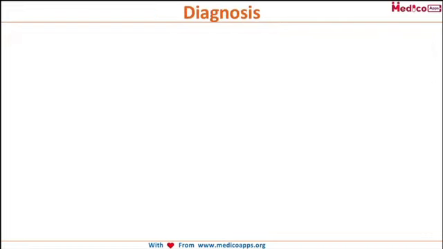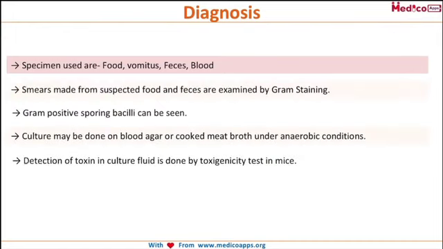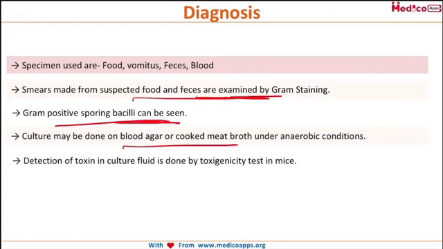Now, coming to the diagnosis, how will you confirm the diagnosis? For that, we take the specimen from either the food, the vomitus of the patient, the feces of the patient, or the blood. And what will we do? We will use the smear made from the suspected food or feces, and examine by Gram staining. If it is Gram positive, sporing bacilli can be seen, and culture may be done on blood agar or cooked meat broth under anaerobic conditions, and detection of toxins in culture fluid is done by the toxigenicity test in mice. So this is how we confirm the diagnosis for food poisoning.